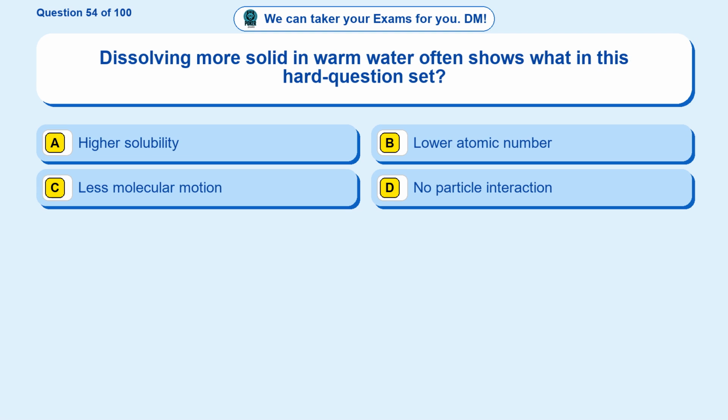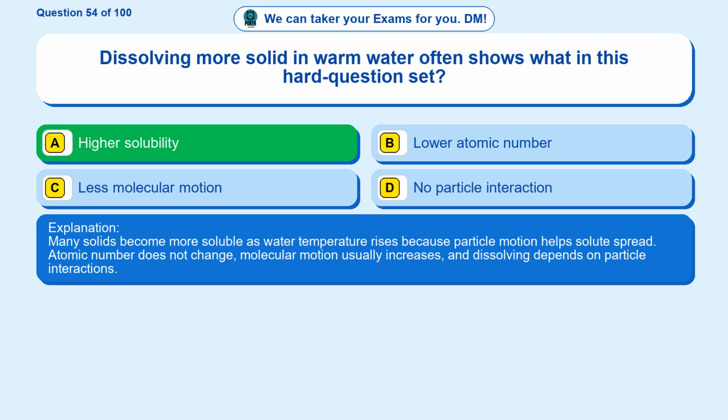Question 54. Dissolving more solid in warm water often shows what in this hard question set? Option A, higher solubility. Option B, lower atomic number. Option C, less molecular motion. Option D, no particle interaction. The correct answer is option A, higher solubility. Many solids become more soluble as water temperature rises because particle motion helps solute spread. Atomic number does not change, molecular motion usually increases, and dissolving depends on particle interactions.